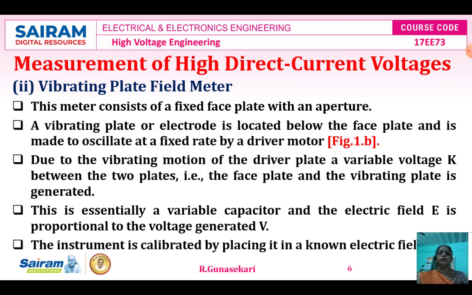Due to the vibrating motion of the plate, a variable voltage between the two plates, the face plate and the vibrating plate, is generated. This is essentially a variable capacitor, and the electric field E is proportional to the voltage generated, capital V. This instrument is calibrated.